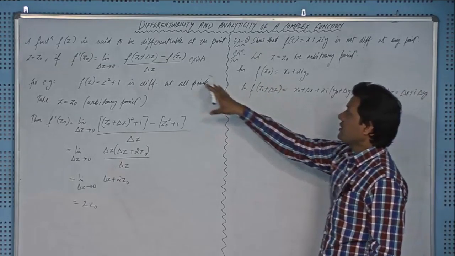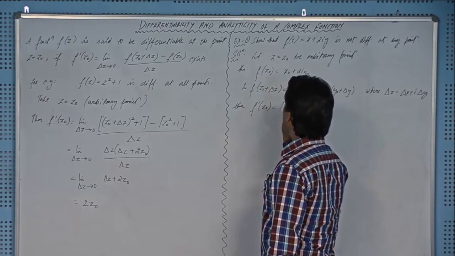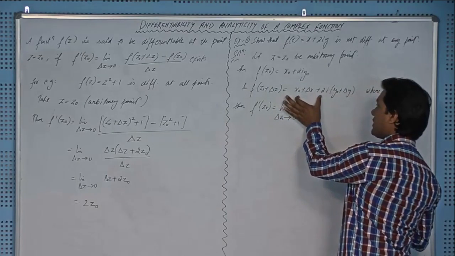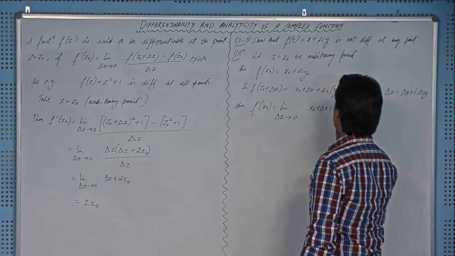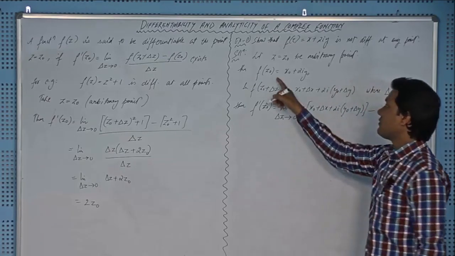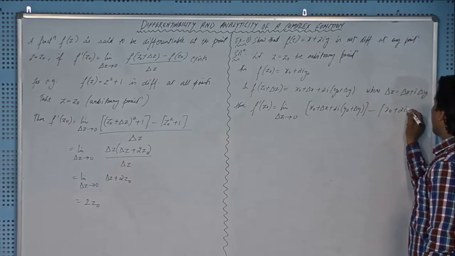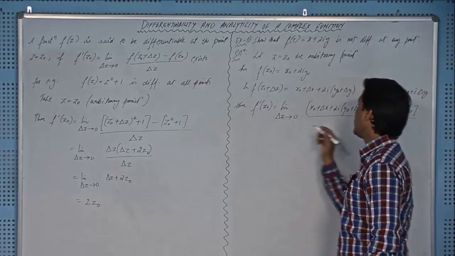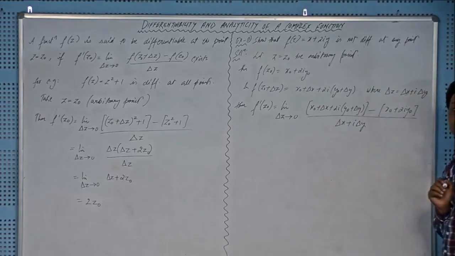Then plugging these values in my formula, f dash z naught equal to limit delta z tends to 0, f of z naught plus delta z is this one, x naught plus delta x plus twice of iota y naught plus delta y, then minus f of z naught, you can see from here, right, x naught plus twice of iota y naught, divided by delta z, and indeed that delta z is equal to delta x plus iota delta y, right.